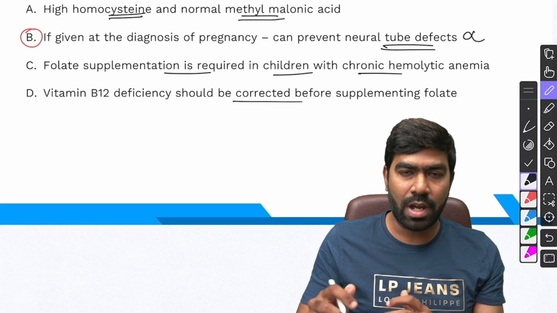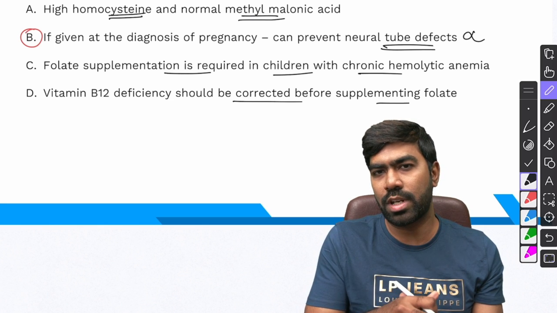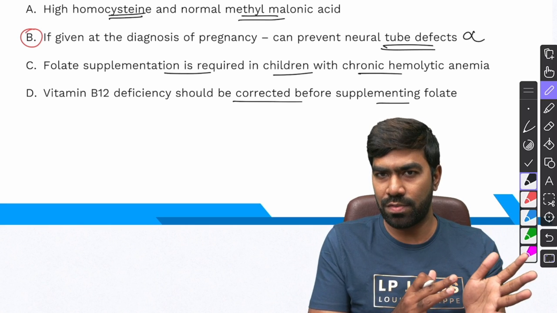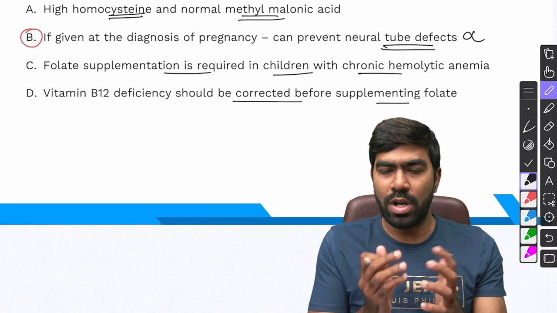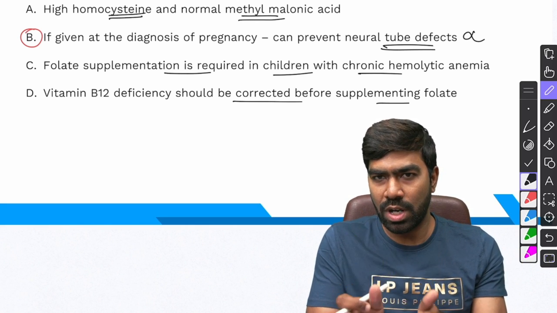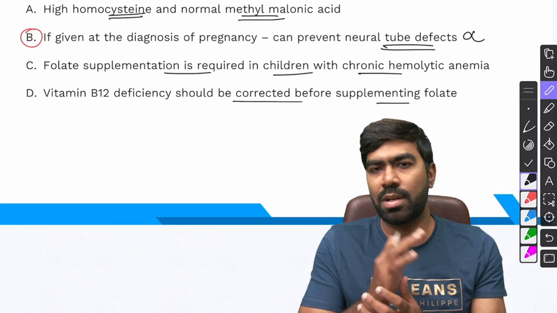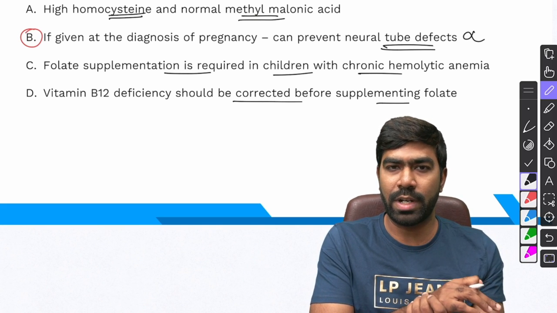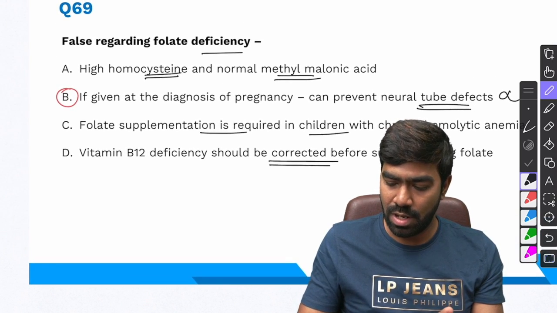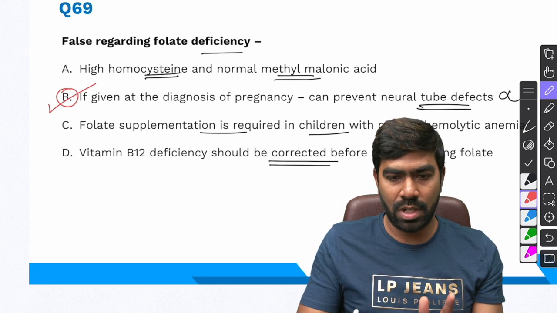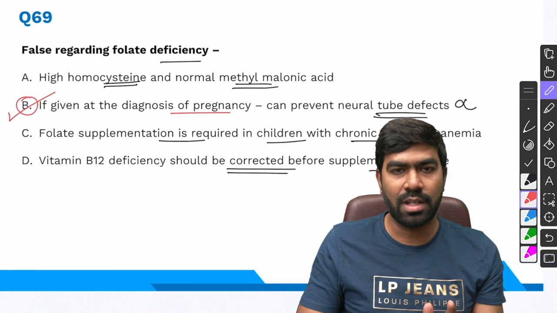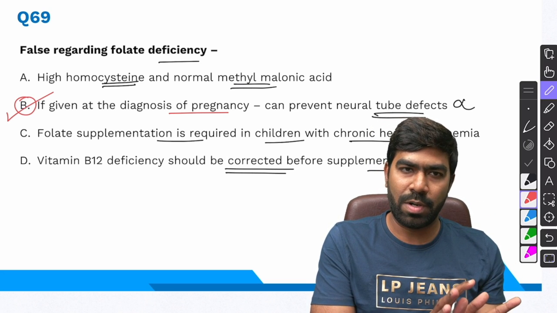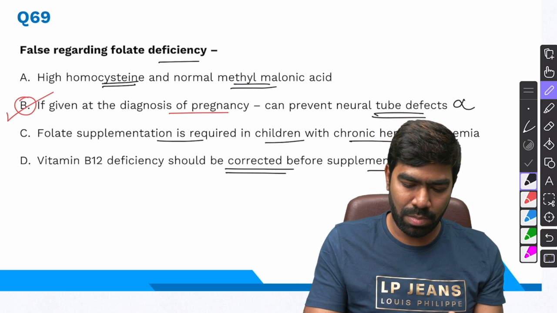Vitamin B12 deficiency should be corrected before supplementing folate. This is actually a true statement because in many patients with folate deficiency and megaloblastic anemia, you will have vitamin B12 deficiency also. If you don't test and treat for vitamin B12 deficiency and if you give only folate, there is a risk of worsening neurological manifestations, right? Hematological parameters will improve, but neurological manifestations will worsen because of B12 deficiency. So this is actually a correct statement. So what is incorrect among the four is option B, definitely. Giving folate at diagnosis of pregnancy has nothing to do with neural tube defects. You have to be giving preconceptional supplemental folate. Okay, so right answer is option B, simple.